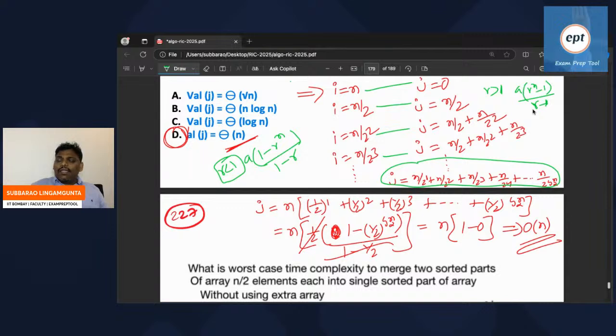If it is less than 1, it is the opposite, meaning negatives cannot come. Suppose if R value is less than 1 and you do R power n minus 1, then negatives will come. If R value is greater than 1, this is the formula: A into R power n minus 1 by R minus 1. If R value is less than 1, the other one is the formula. You solve this, you will get the answer as theta of n.